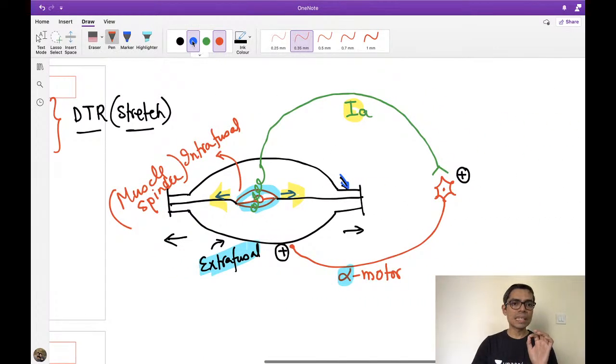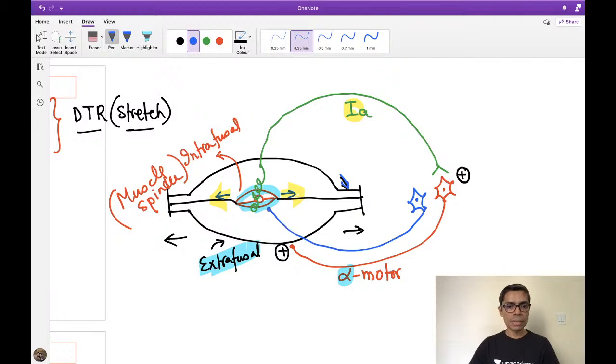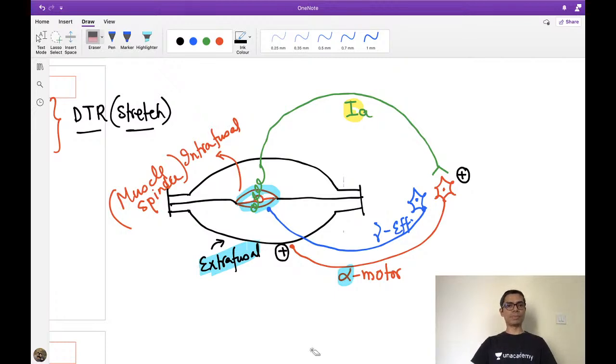The gamma motor neuron is a kind of efferent to the muscle spindle. This gamma motor neuron supplies the muscle spindle. So it is not making a synapse with the alpha motor neuron. The gamma motor neuron is a separate neuron located at the level of the spinal cord, which gives an efferent supply to the muscle spindle, right? So these are the few points that I have to remember from this question, right?